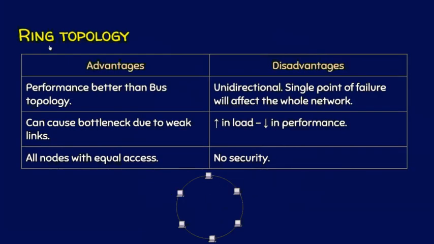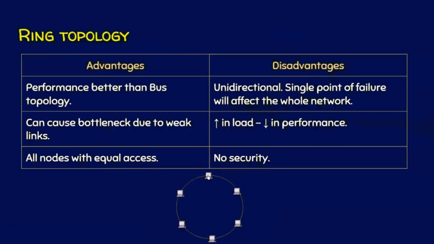Coming to the advantages of ring topology, it has better performance than bus topology because it is in a closed loop. But the problem is, if this link is a weak link, this ring topology causes some bottleneck in the network because of this weak link. At the same time, all nodes are having equal access, which is considered to be one of the advantages of ring topology. And coming to the disadvantages of ring topology, I have already mentioned it is unidirectional.